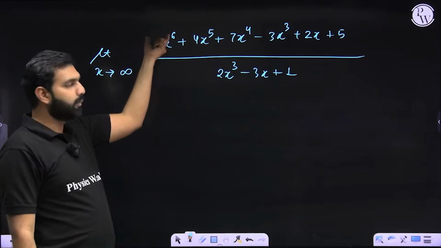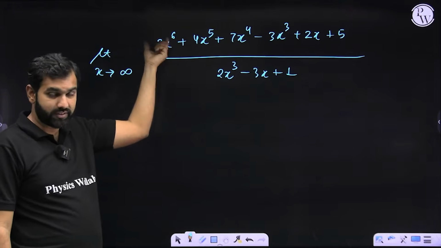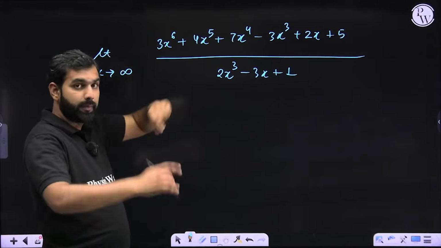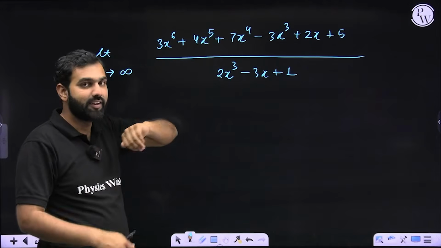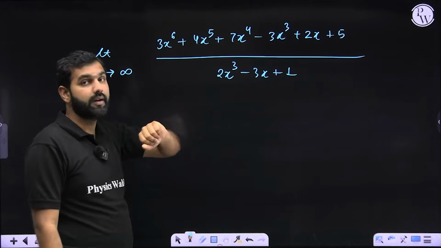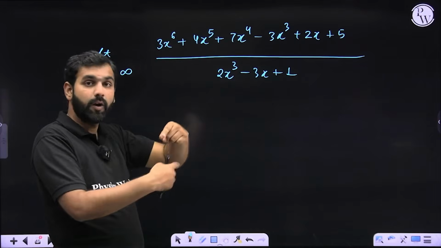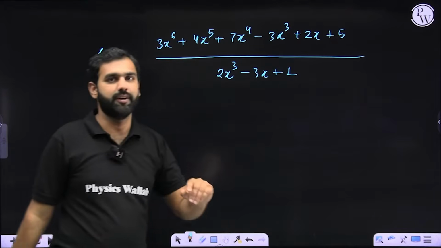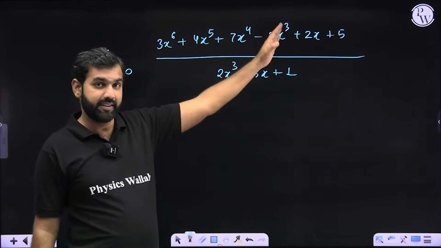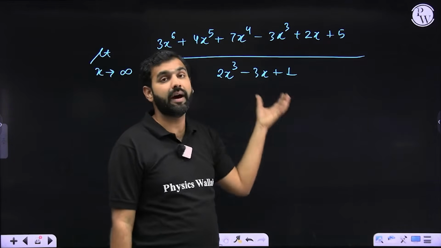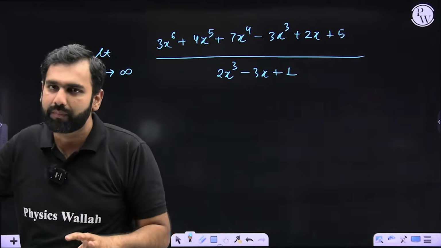This will be a polynomial in degree 5 after the first phase of L'Hopital, and this will be a polynomial in degree 2. Then you apply L'Hopital once again because you are again facing an infinity by infinity form. This will become a polynomial in degree 4. This will become a linear polynomial. Then again you apply L'Hopital. This will still remain a polynomial in degree 3, and this will become constant. So a polynomial in degree 3 divided by constant, and x is approaching infinity. So infinity cube by constant, that is going to be infinity. Did you get that part?